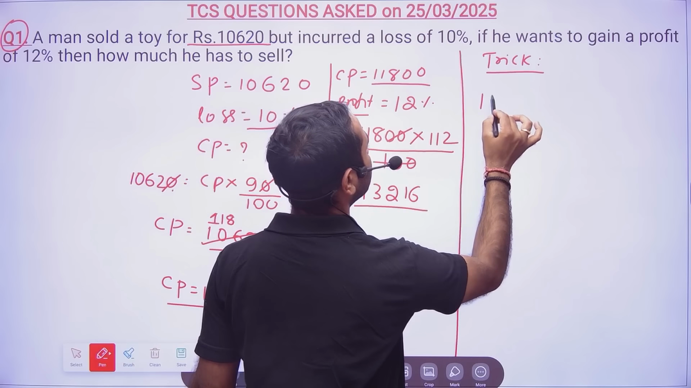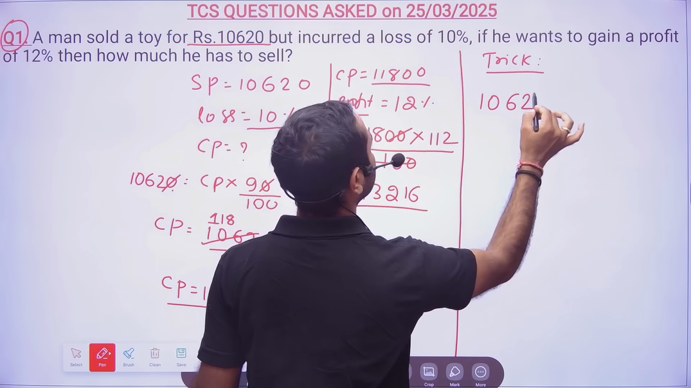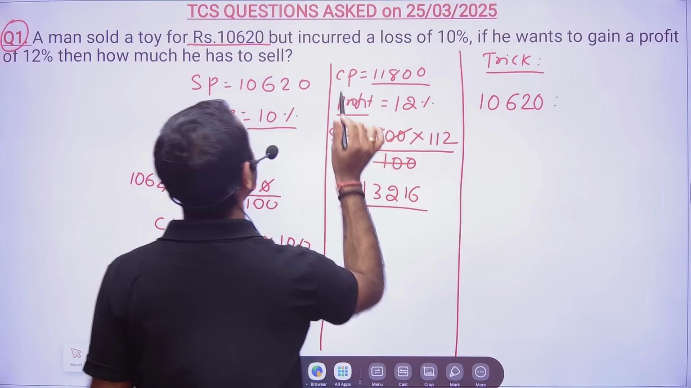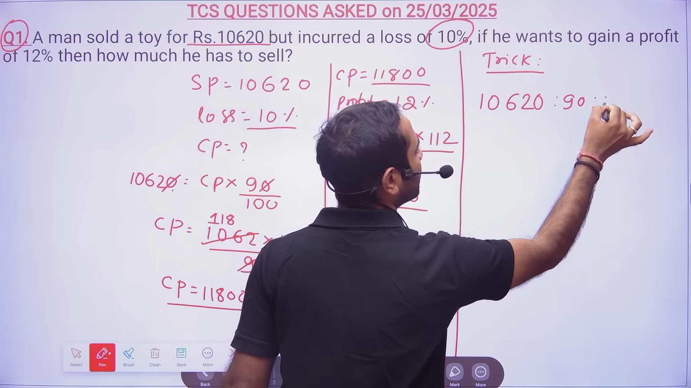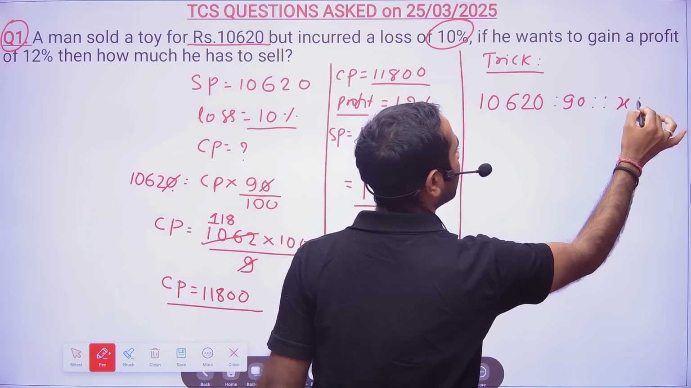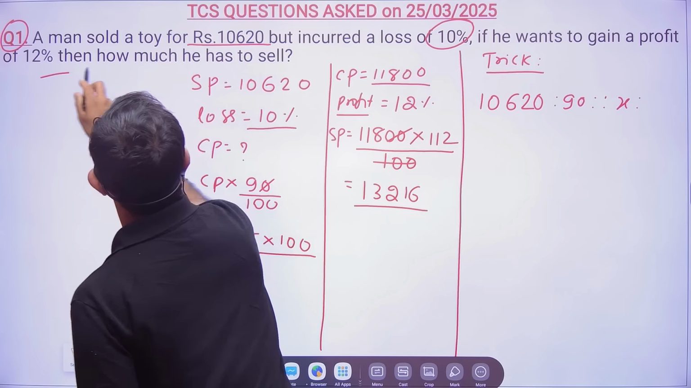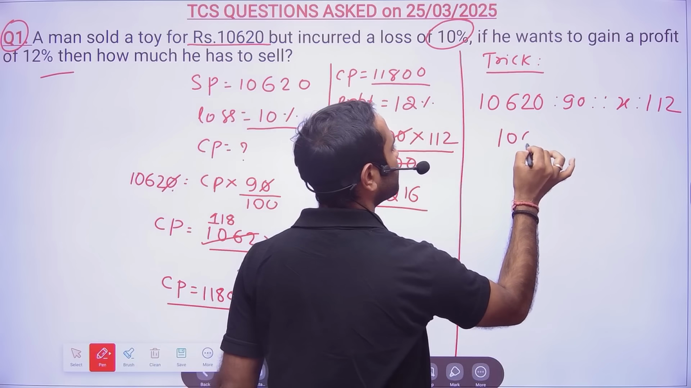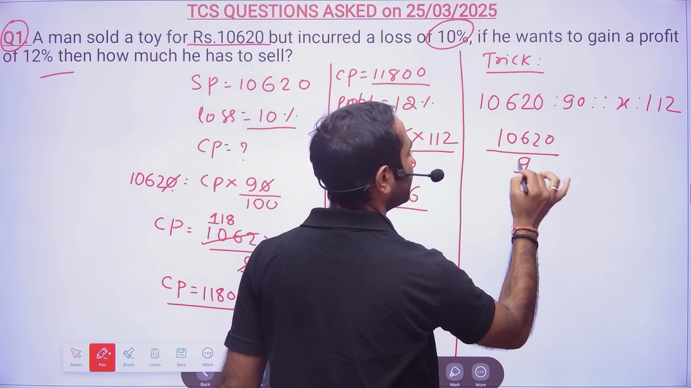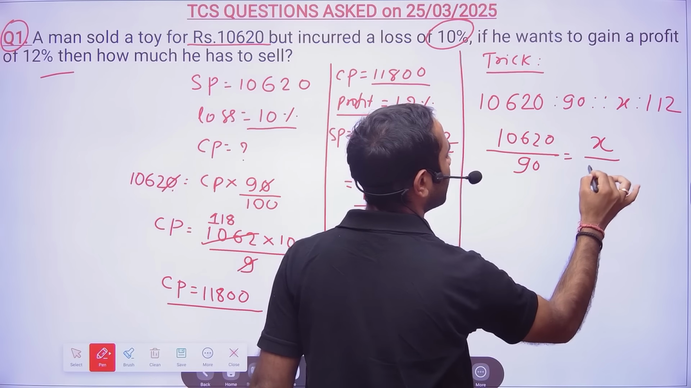Now you see what they're telling. If you are selling at 10,620, okay, then you are getting a loss of 10%. If there is any loss, subtract from 100. So 100 minus 10 is 90. At what price you should sell so that you get a profit of 12%? If there is any profit, then add it to 100. Okay, now, so 10620 divided by 90 is equal to x divided by 112.